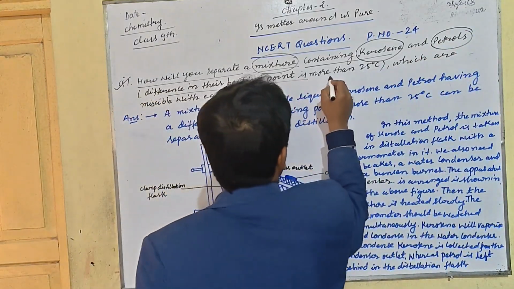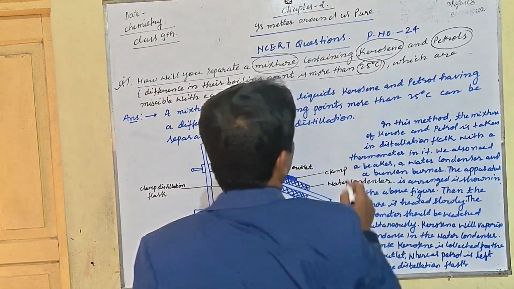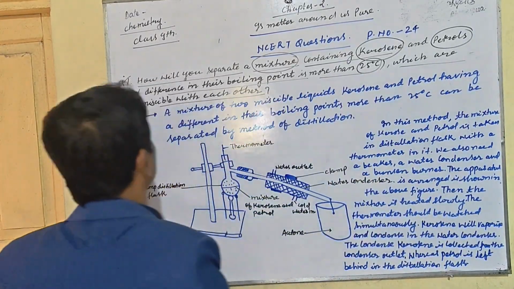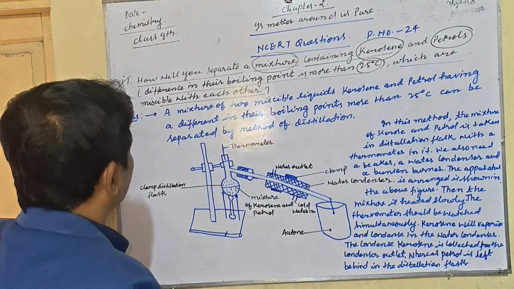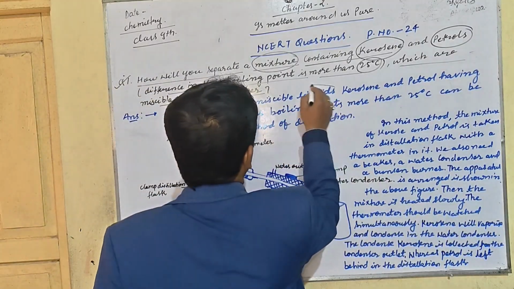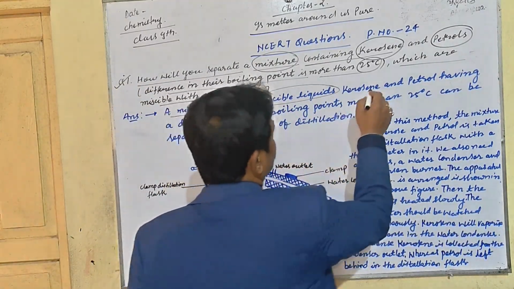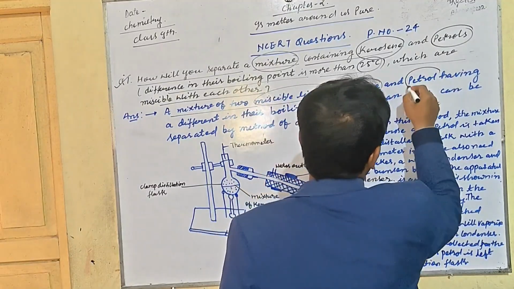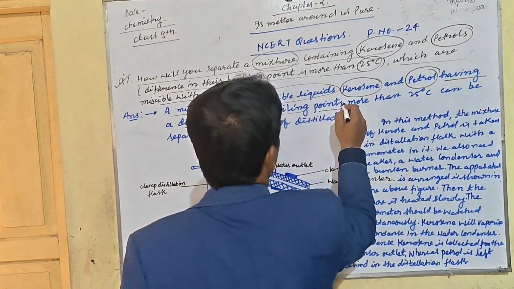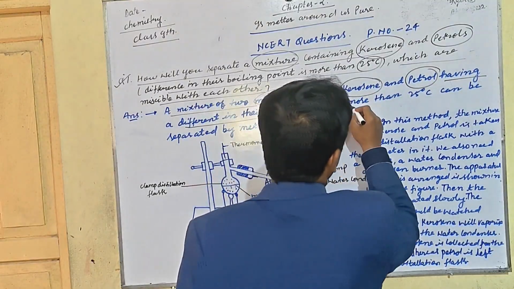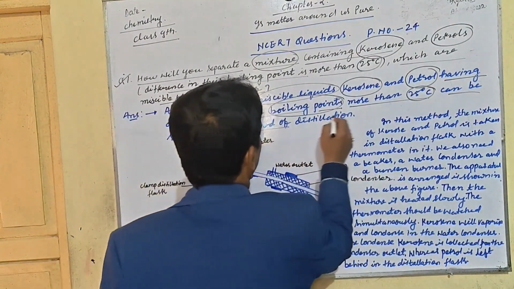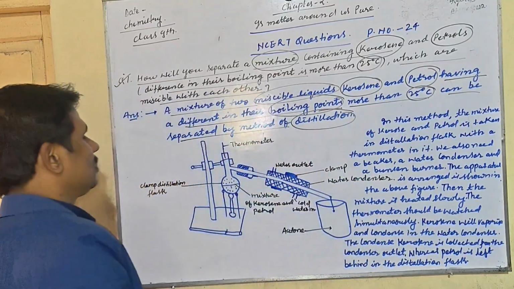The difference in their boiling points is more than 25 degrees centigrade, and they are miscible with each other. Miscible means they mix with each other. A mixture of two miscible liquids, kerosene and petrol, having a difference in their boiling points of more than 25 degrees centigrade, can be separated by the method of distillation. This is the distillation method.